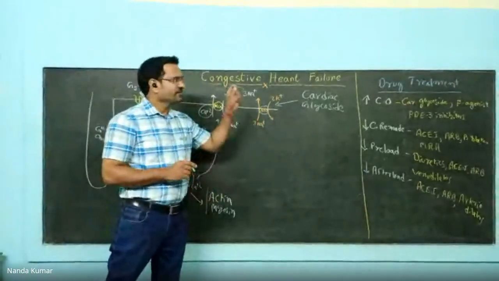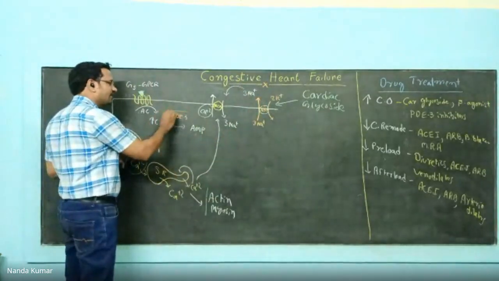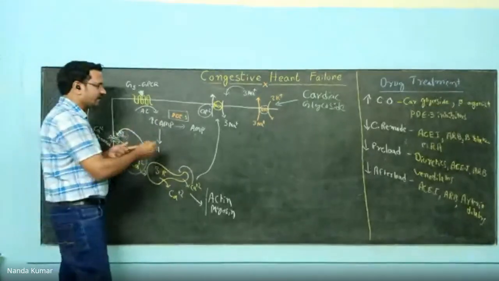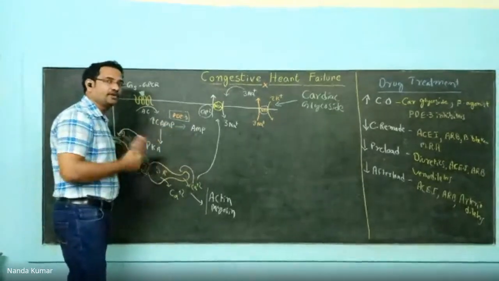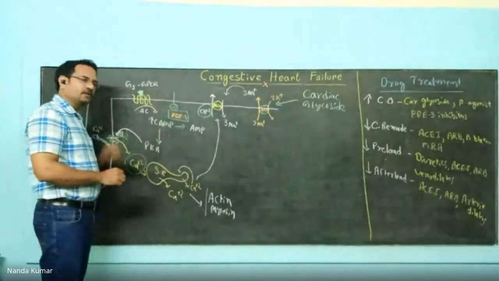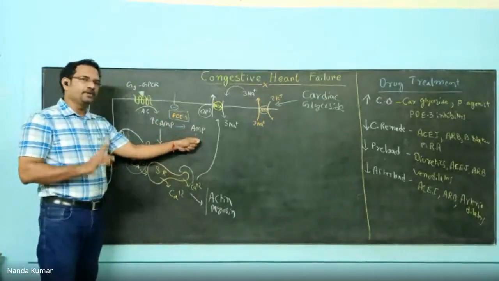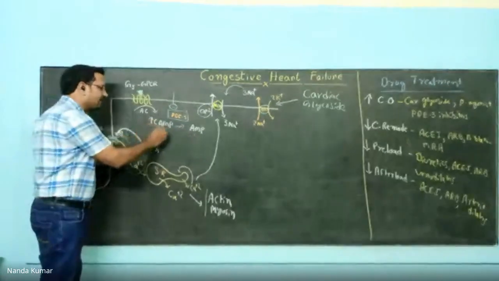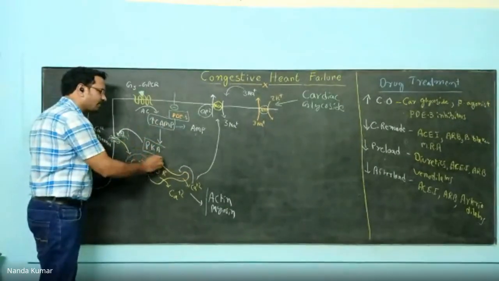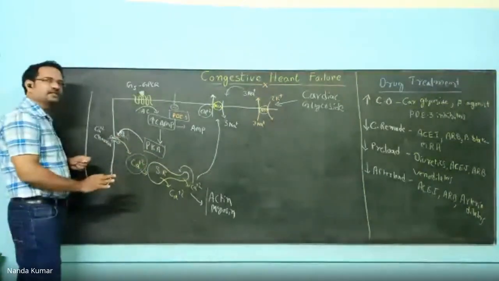What is the third class? Phosphodiesterase 3 inhibitors. What is the job of this phosphodiesterase 3? This enzyme is responsible for the metabolism of cyclic AMP. Cyclic AMP is converted to AMP, adenosine monophosphate. By inhibiting this enzyme, what happens? The conversion of cyclic AMP to AMP will not occur. That means you are increasing the levels of cyclic AMP. Increased levels increase the activity of protein kinase A. It phosphorylates the calcium channel, more calcium gets inside.